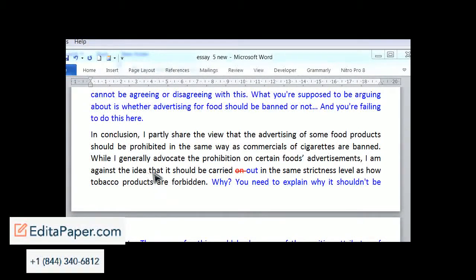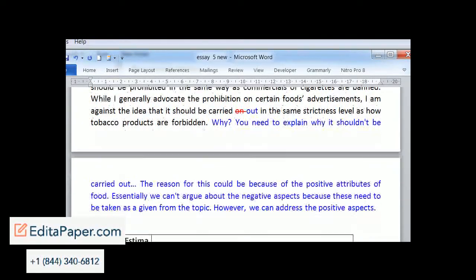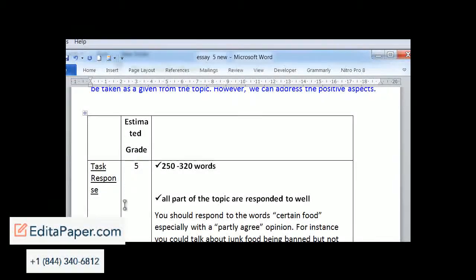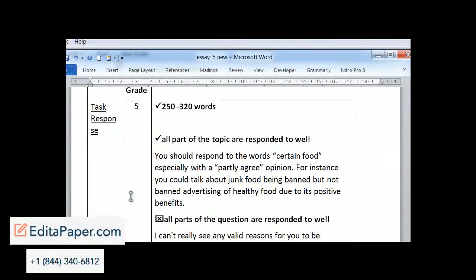The conclusion doesn't really help us. "While I generally advocate the prohibition on certain foods advertisements, I'm against the idea that it should be carried out in the same strictness level as how tobacco products are forbidden." Okay, I understand what you're saying there, I understand your opinion, but why? Why not? You need to explain why. Okay, and then basically I'm saying it could be that food can have some quite strong positive benefits that we don't get from smoking. So score of 5, because it fails to take account of all words in the topic